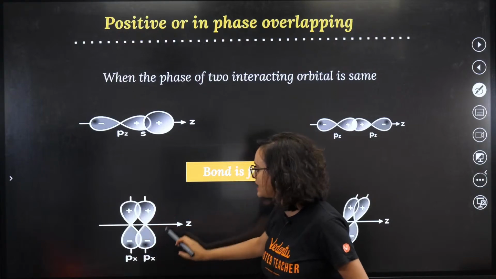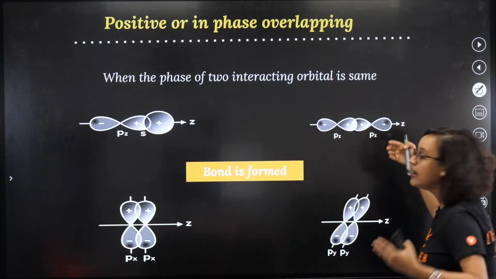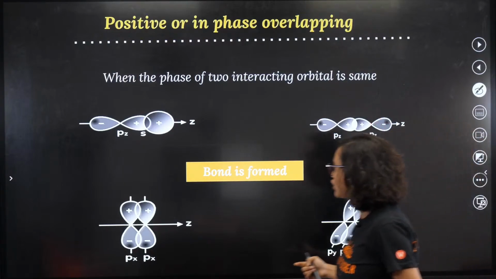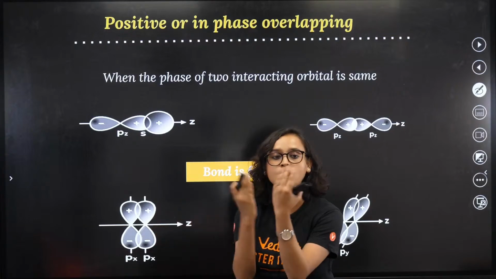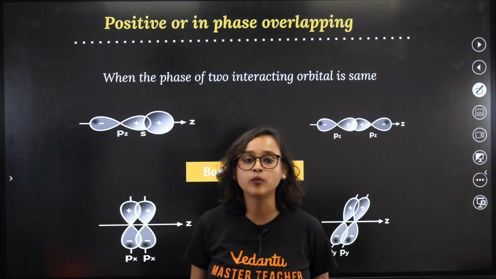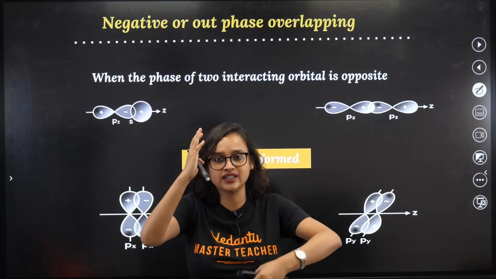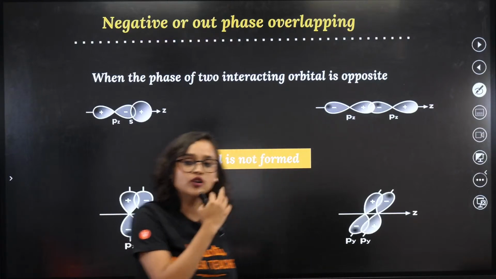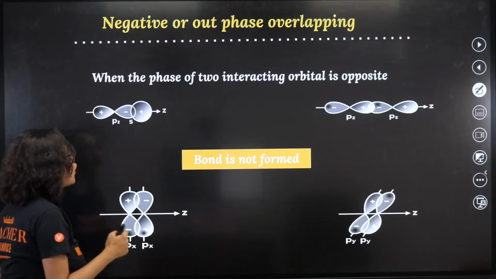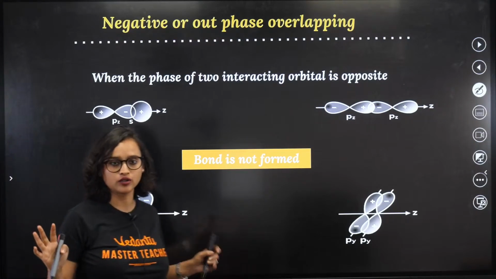Now, this is lateral, side by side they are doing. This is coaxial, head-on collision. So you see positive, positive, negative, negative, same phase when they're doing, the bond is formed. But if it is negative and positive, they will cancel each other out. If they cancel each other out, then the bond is not formed. A negative and a positive, the bond is not formed here.